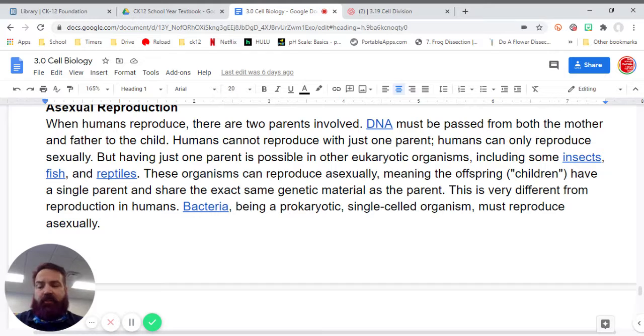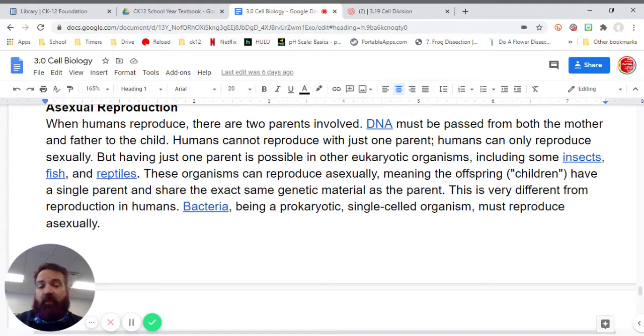Asexual reproduction. When humans reproduce, there are two parents involved. DNA must be passed from both the mother and father to the child. Humans cannot reproduce with just one parent. Humans can only reproduce sexually. But having just one parent is possible in other eukaryotic organisms, including some insects, fish, and reptiles.